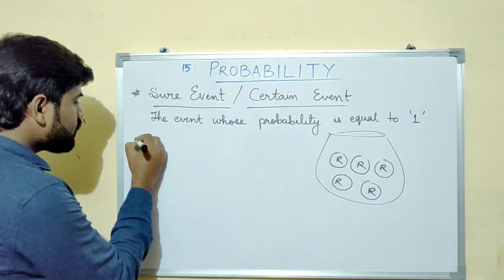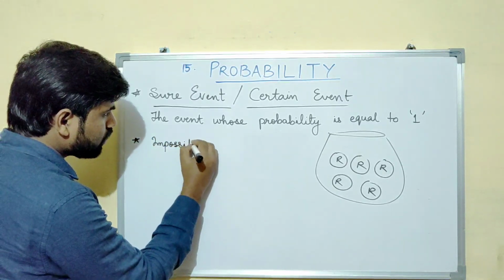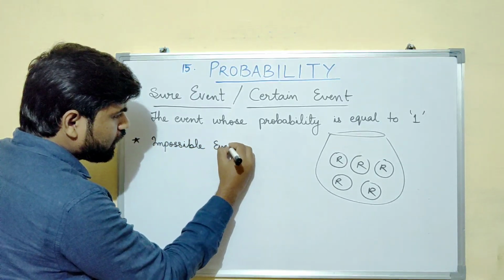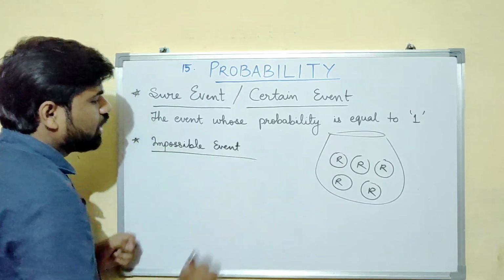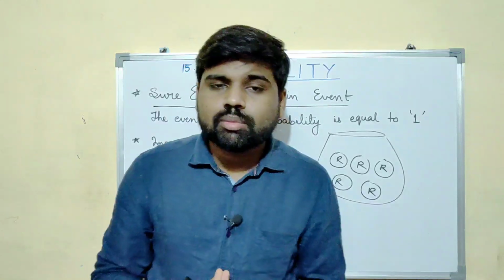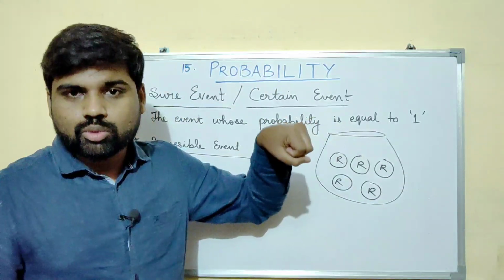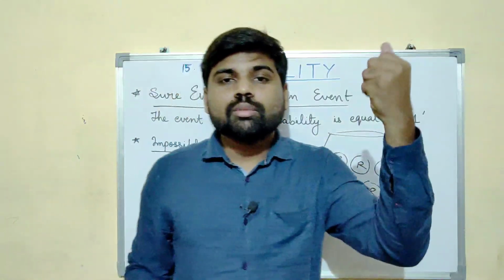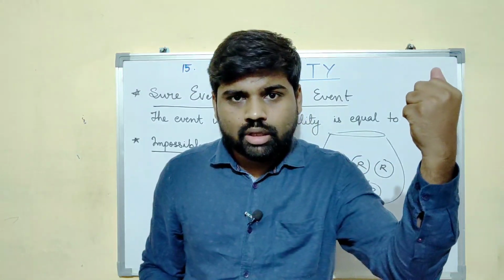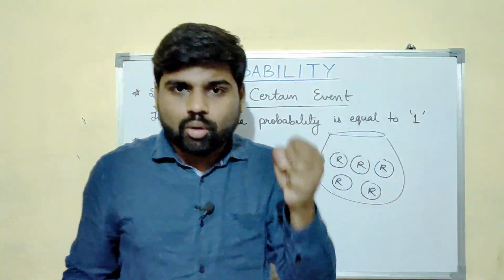Now another event is the impossible event. See, it is very simple because the word itself explains everything. What is an impossible event? If I consider this case only, if I draw a ball out of it and ask you what is the probability of getting a black ball, you will say that there are no black balls inside it. How can you draw a black ball?